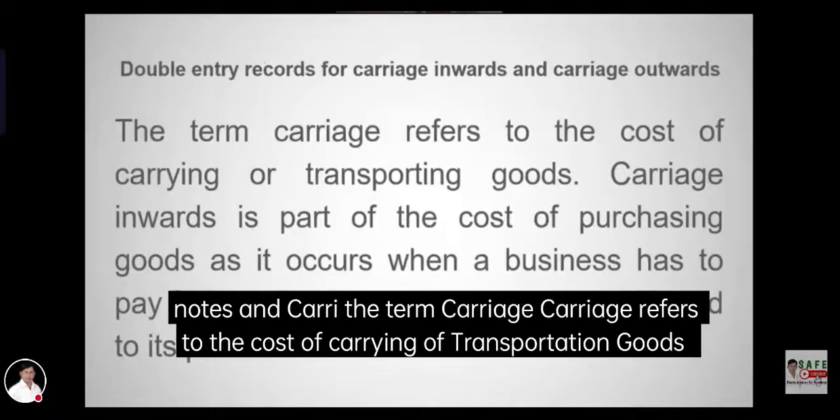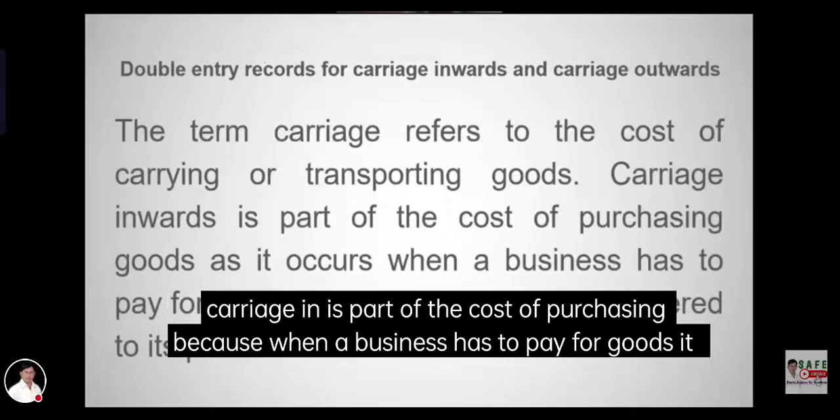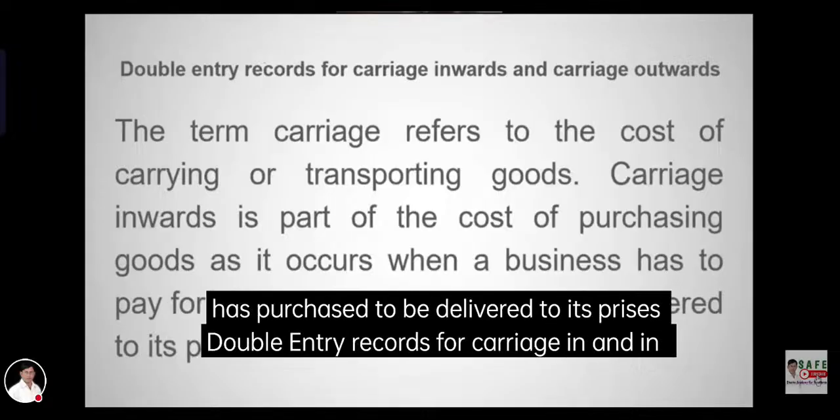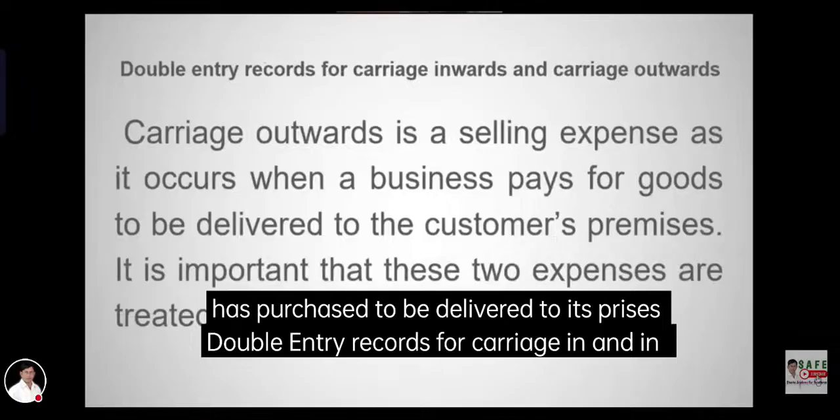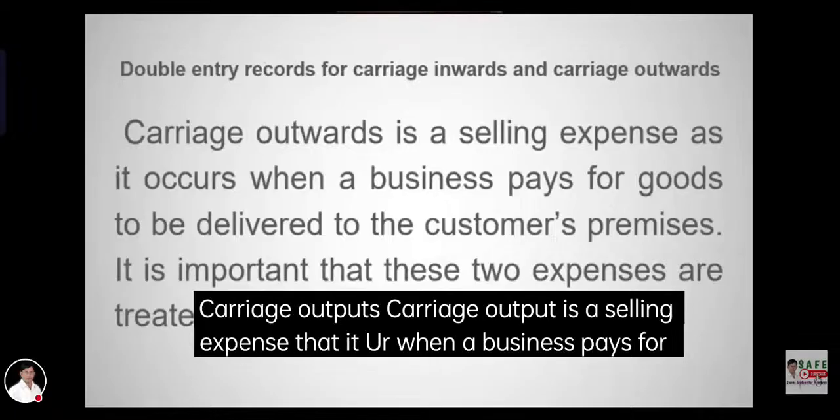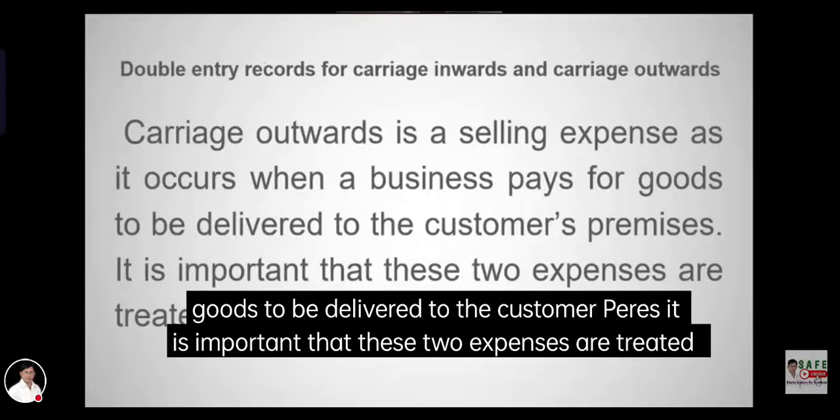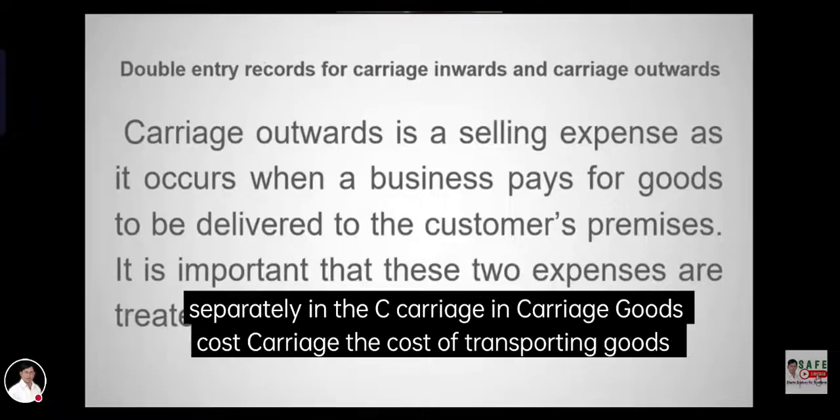Double entry records for carriage inwards and carriage outwards. The term carriage refers to the cost of transporting goods. Carriage inwards is part of the cost of purchasing goods, which occurs when a business has to pay for goods it has purchased to be delivered to its premises. Carriage outwards is a selling expense which occurs when a business pays for goods to be delivered to the customer's premises. It is important that these two expenses are treated separately in the accounts.